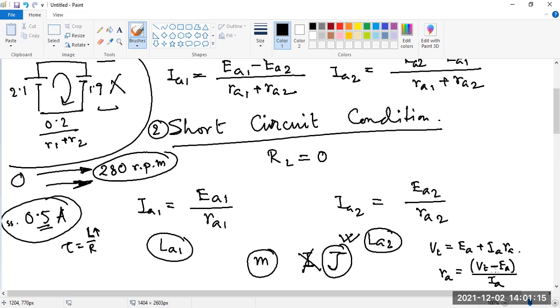Now, got my point? What is this difference? Suppose Vt, the rated voltage of the machine, is 110 volt. So what is the expected value of EA? EA is also near about 110 volt, so that RA is very small. Now, if this EA becomes 0, then it is just Vt by RA. বুঝতে পেরেছো? আমি উল্টোটা লিখলাম, এটাকে IA করে দাও, এটাকে RA করে দাও. This current becomes very high.